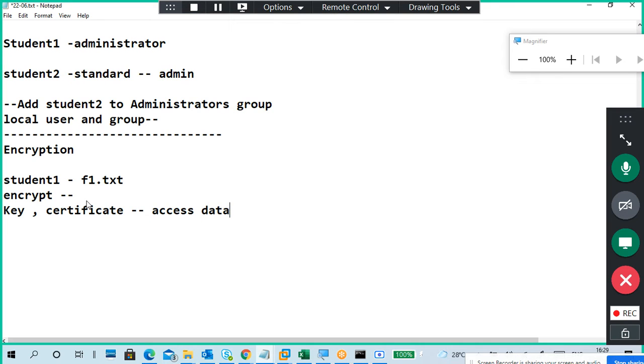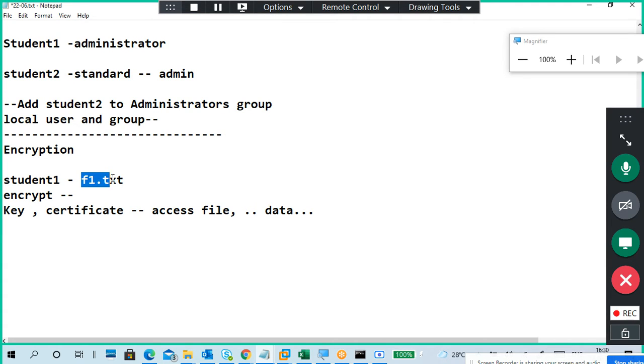Whether it is one file or multiple files, a folder, whatever name you give, we can access it.